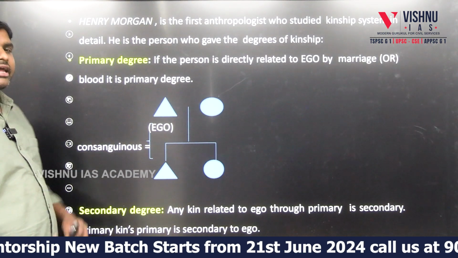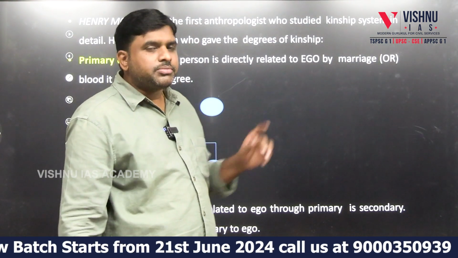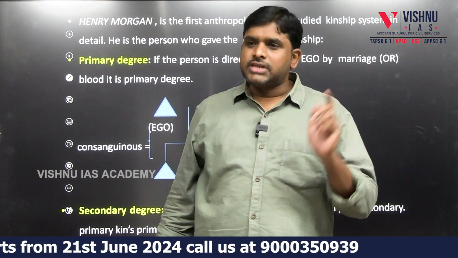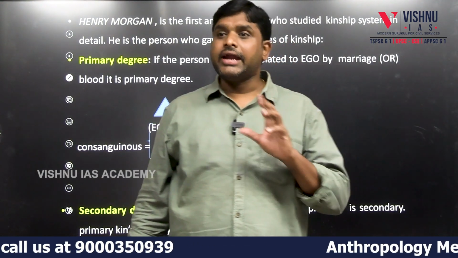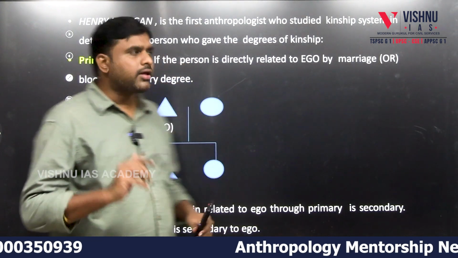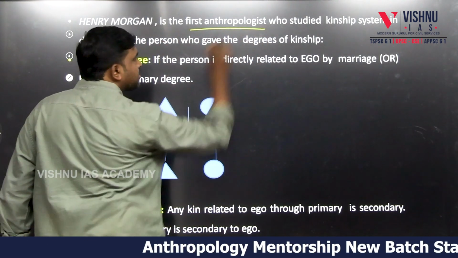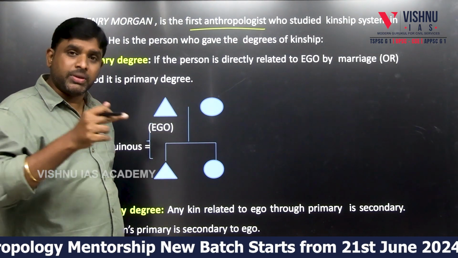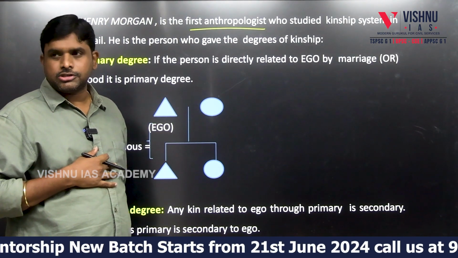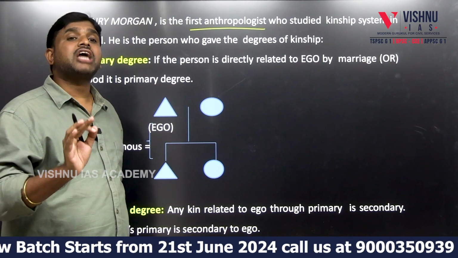Henry Morgan gave three degrees of kinship: primary degree, secondary degree, tertiary degree. Henry Morgan, first anthropologist, very important. He is the first anthropologist, belonging to America, hence called an American anthropologist, who studied kinship exclusively for the first time.